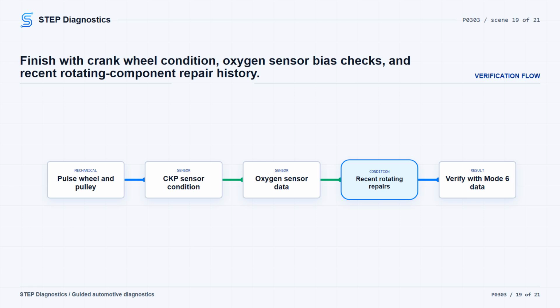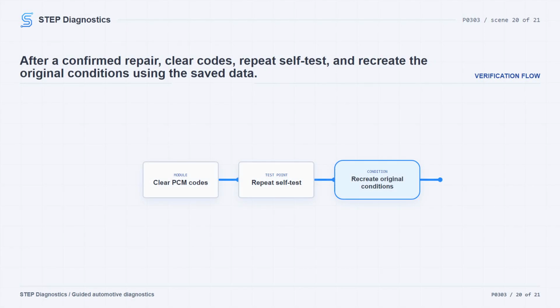Verify the repair by recreating the original conditions and watching cylinder misfire data in mode 6. The misfire count must be below 10. If it is not, the path leads to an intermittent or deeper diagnostic. Pause there and avoid guessing. Keep verification separate from testing.